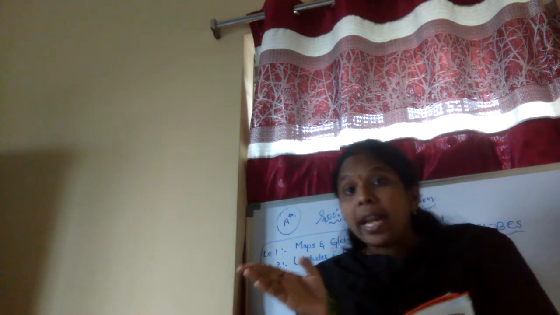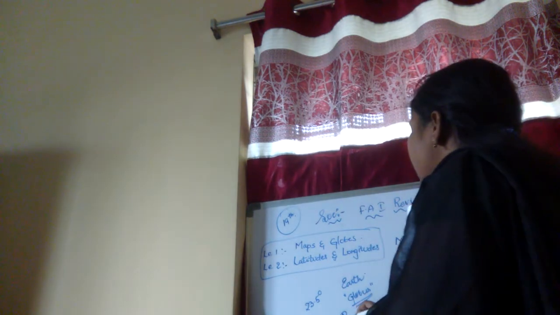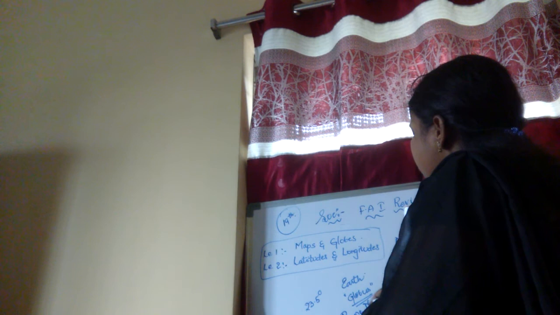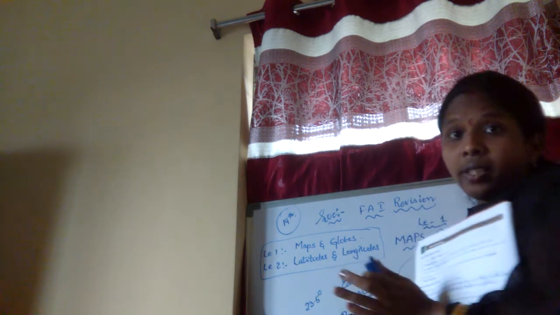The dash forms a part of a circle that divides into eastern and western. So if it is eastern and western, which will separate? Eastern and western means prime meridian. So eastern and western will be separated by prime meridian. And if it is southern and northern, it means equator.